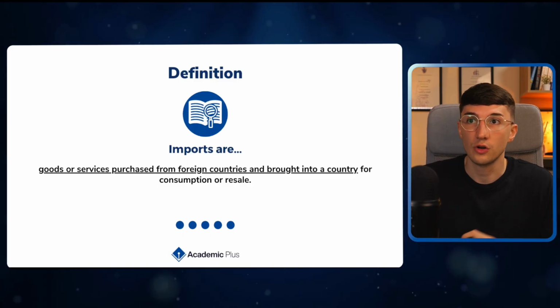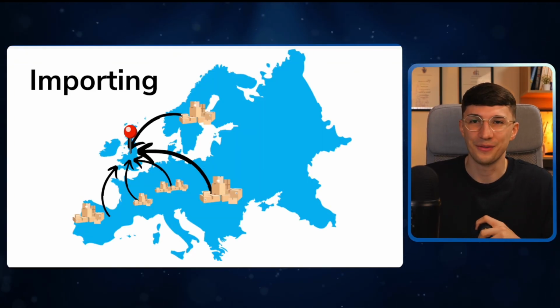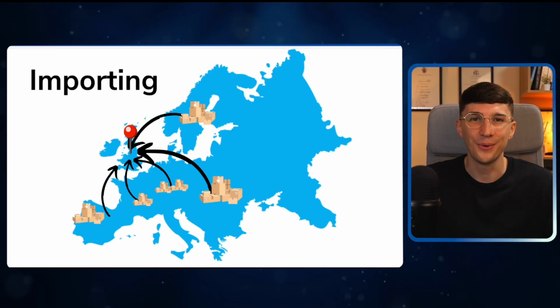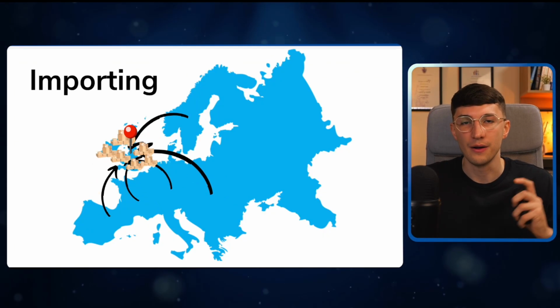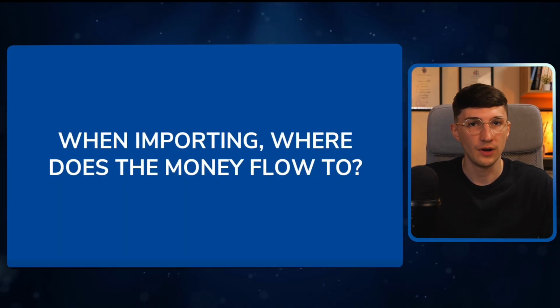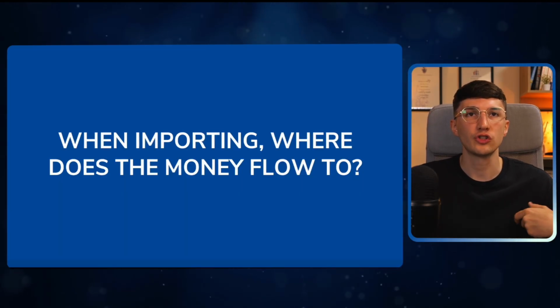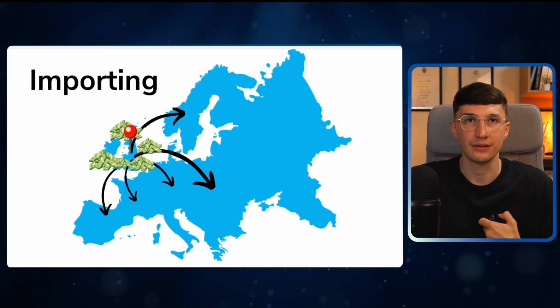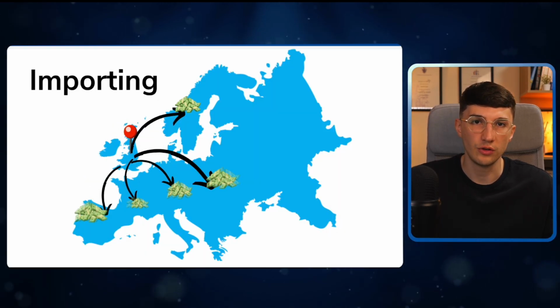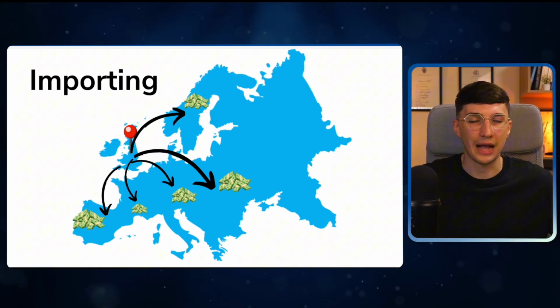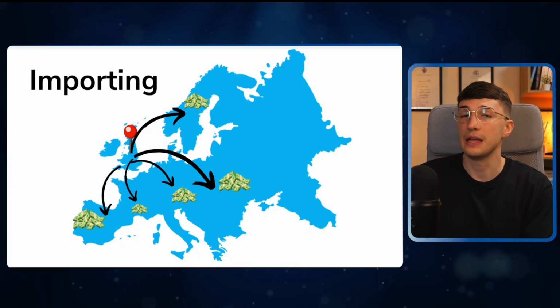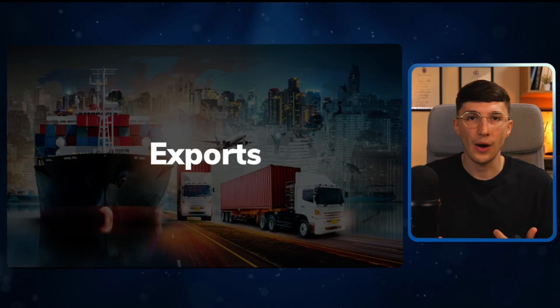Now, this animation took me a while to make, so you guys are having the privilege to see it. If we are importing, the products and services are being brought into the UK. But what happens to the flow of money? Well, if we are spending that money, from the UK's perspective, the money is flowing out of the country. So if we are importing quite a lot, money is flowing out of the country, and that can negatively impact our GDP.